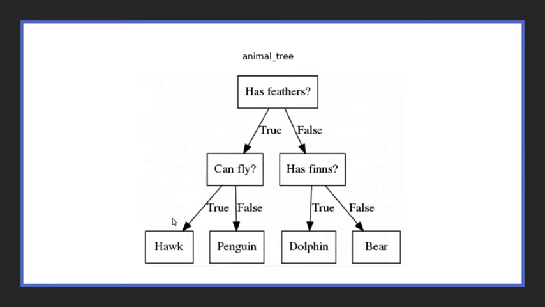If it can fly, then it is a hawk, assuming there are only four classes in your data set. If it cannot fly, it's a penguin, because obviously penguins can't fly. Then coming to whether it has fins or not. If it has fins, obviously it's a dolphin, and if it doesn't have fins, it's a bear, because bears don't have fins. Anyways, now what a continuous variable tree will look like is something like this.